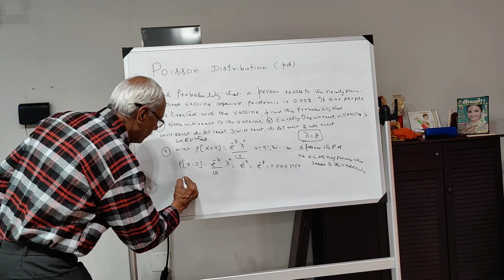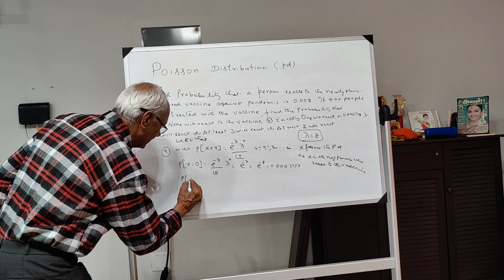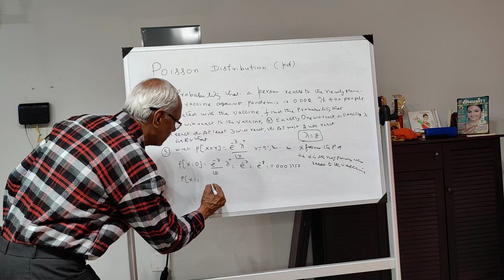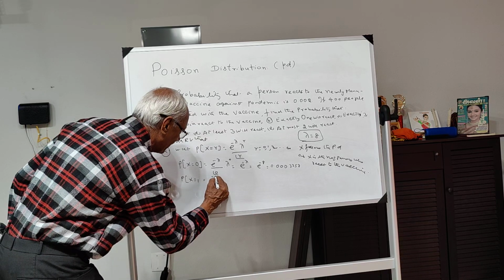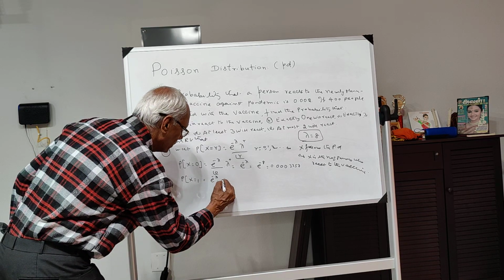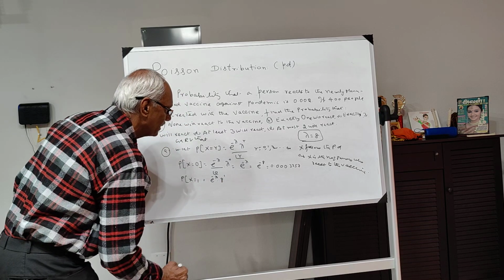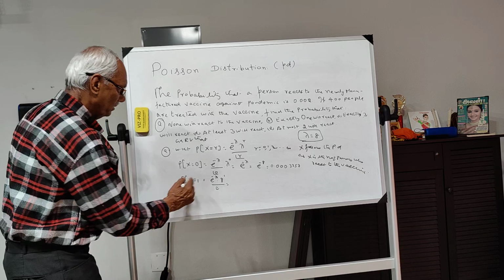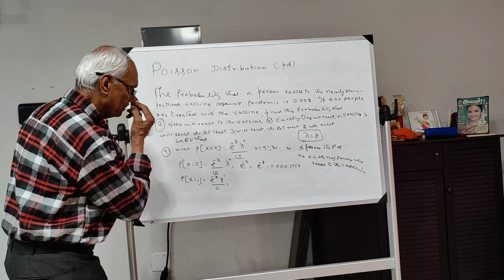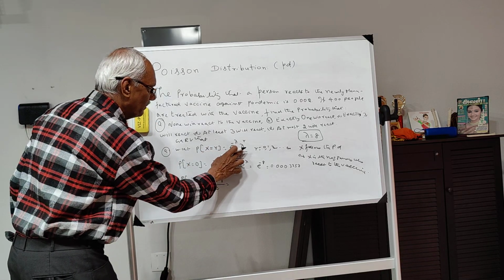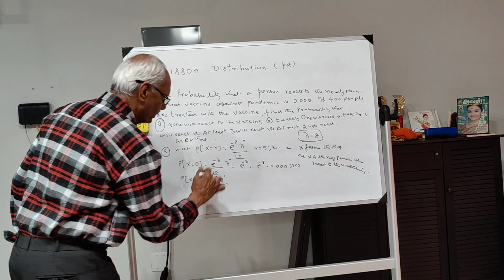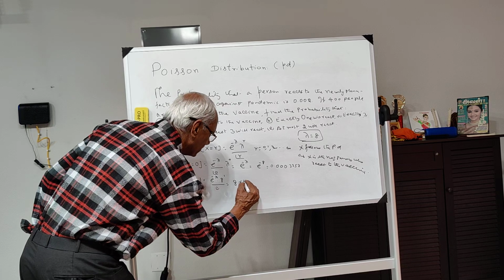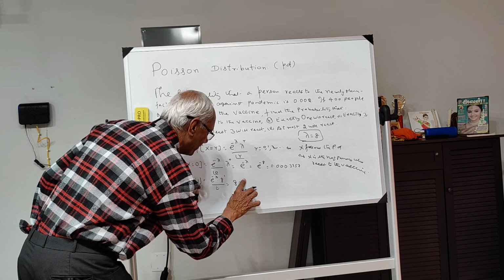Now what is x exactly equal to 1? Exactly equal to 1 means here put r as 1. So this is equal to e to the power of minus lambda into lambda to the power of 1 divided by 1 factorial, because your r is equal to 1. Lambda is equal to 8. So this is nothing but 8 into e to the power of minus lambda.